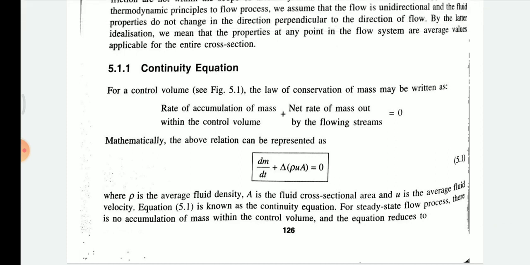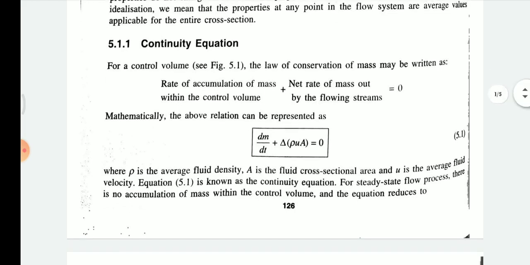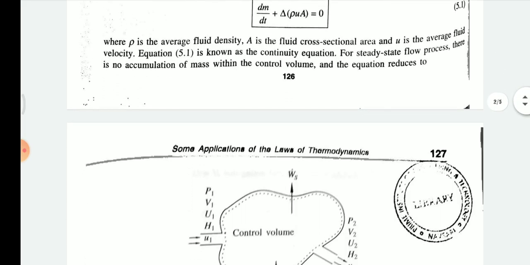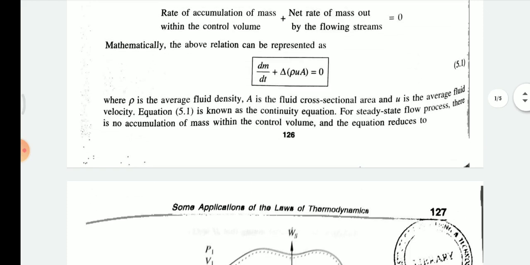For steady state flow processes, there is no accumulation of mass within the control volume, and the equation reduces. If the system is steady state, that means temperature, pressure, and mass compositions remain constant during the process, okay. So there is no accumulation term, and the equation is reduced.